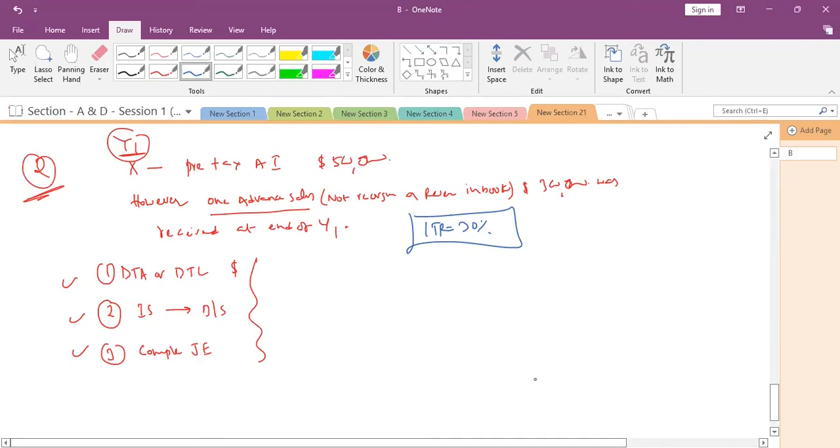There is no other difference. Neither a permanent difference nor any other temporary difference. This is the only one. It is received at the end of year 1 itself; we have received this 300,000 in advance.